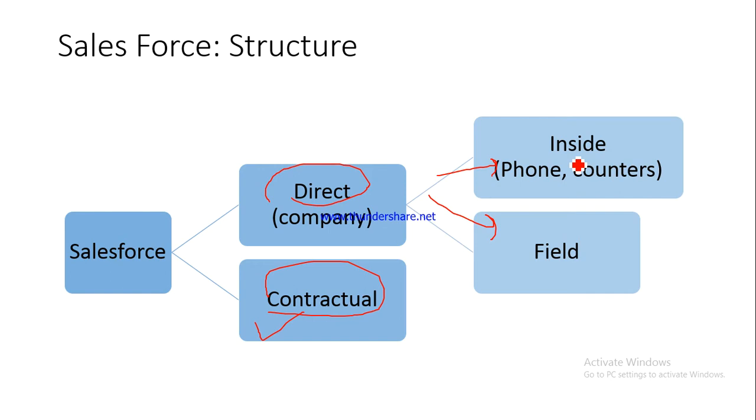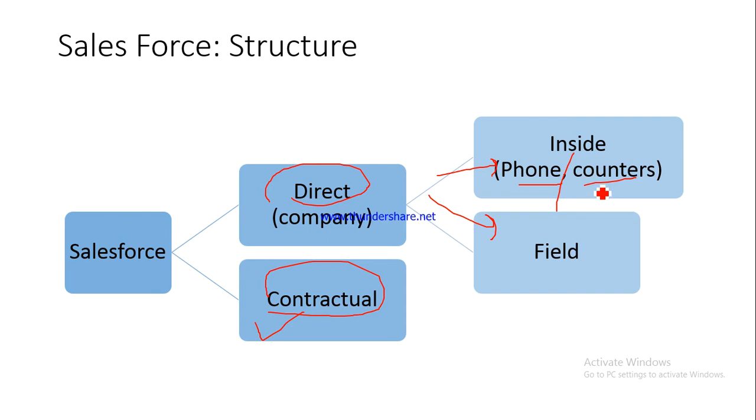They would only be seated in the office or the dealership, and therein they would probably be manning the telephone lines or the counters. So those who would be manning the telephone lines, they would be making the calls to generate leads or to qualify leads into hot or warm prospects. They might be interacting with the customer on phone whenever the customer calls up, so they might be receiving these kinds of phone calls also. They might be answering the various inquiries by the customer.